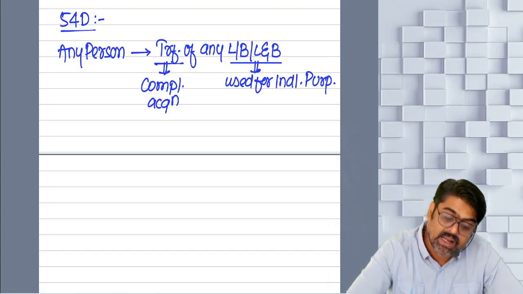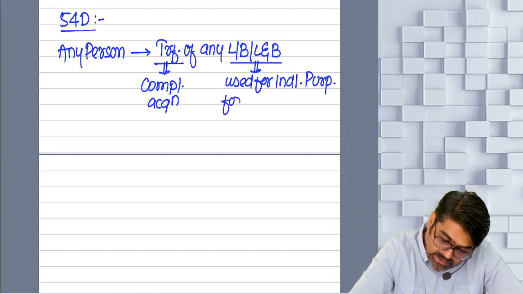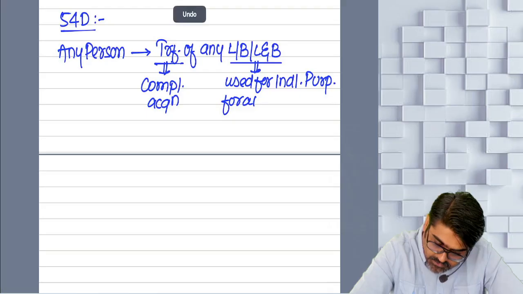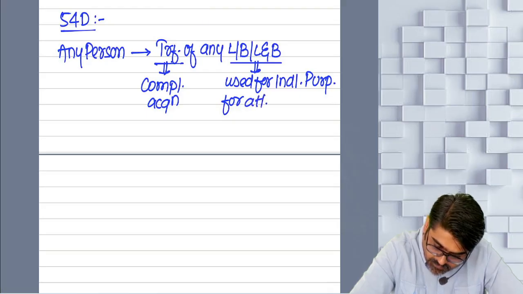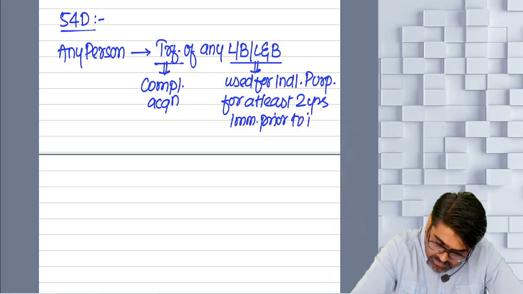And this industrial land or building is used for industrial purpose for at least how many years? 2 years, immediately prior to its compulsory acquisition. Yes or no?